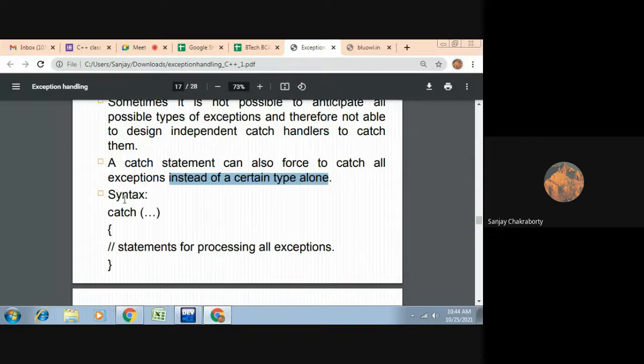In some of the programs, in some of the blogs, you have seen that they are using this kind of catch statement, and that is special for C++. In Java we cannot use this kind of catch statement. In Java some other technique is there, but in C++ we can use this kind of catch statement to handle a universal kind of exception.